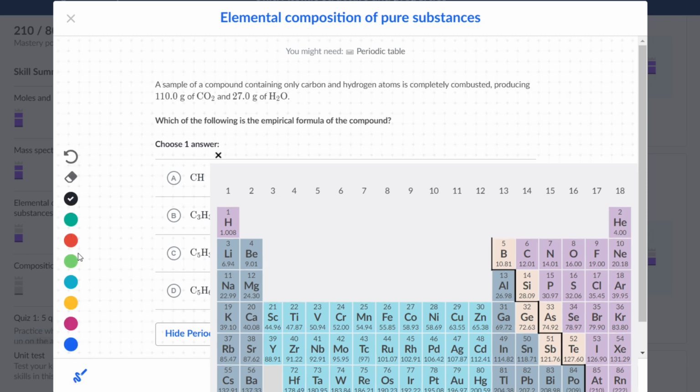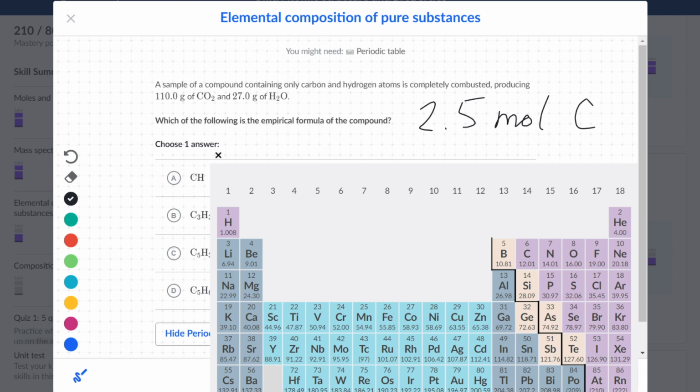So now we figure out we have 2.5 moles of carbon, and let's do the same thing with water to find out the moles of hydrogen. We take the mass, 27.0, and divide it by the molar mass. We are not sure what the molar mass of water is, so we take the individual elements' molar masses and add them up.